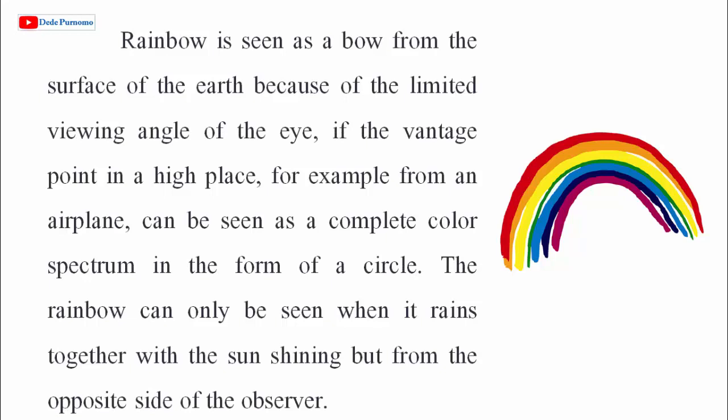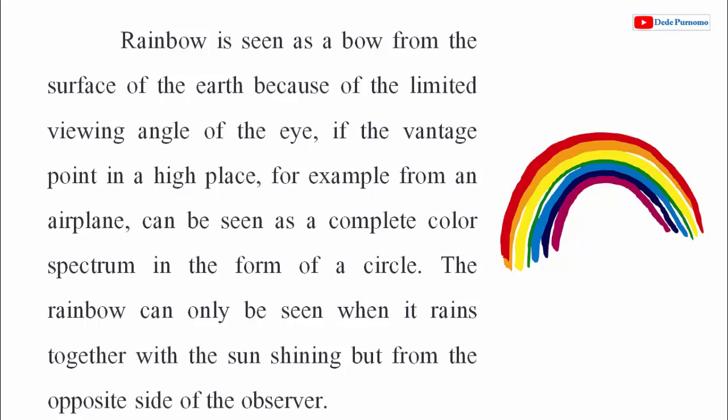Rainbow is seen as a bow from the surface of the earth because of the limited viewing angle of the eye. If the vantage point is a high place, for example from an airplane, it can be seen as a complete color spectrum in the form of a circle.